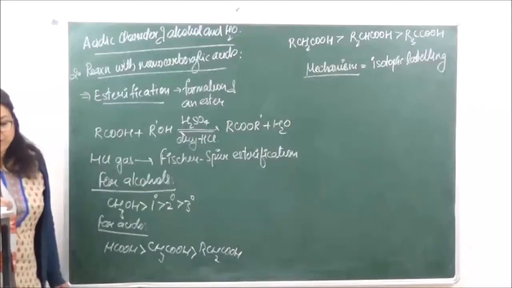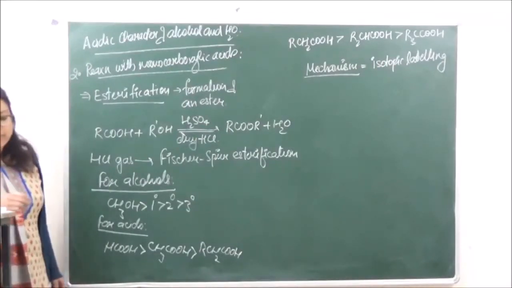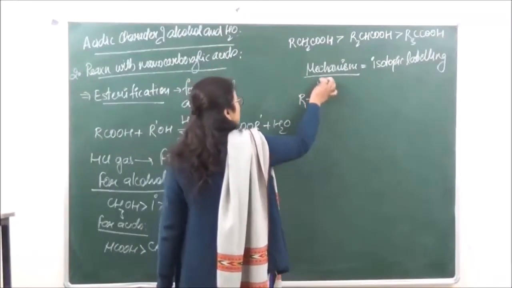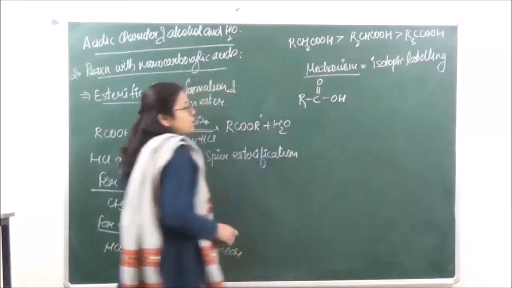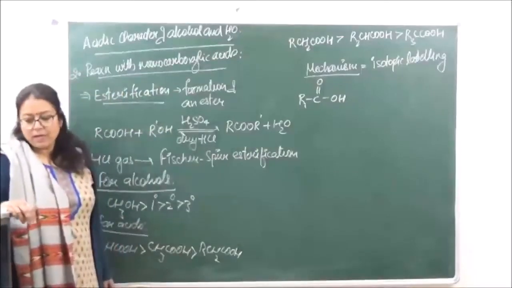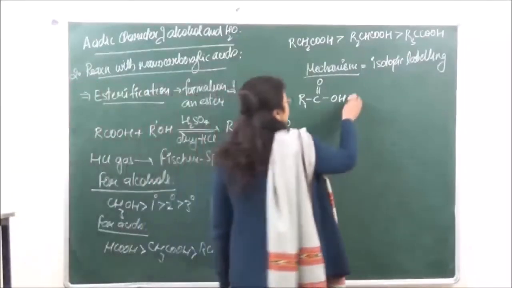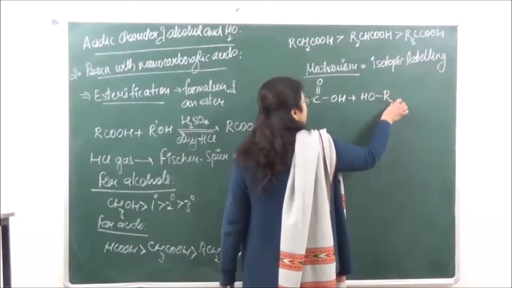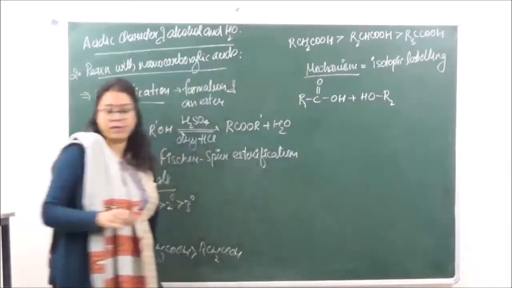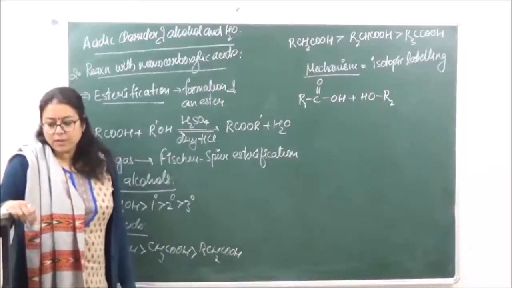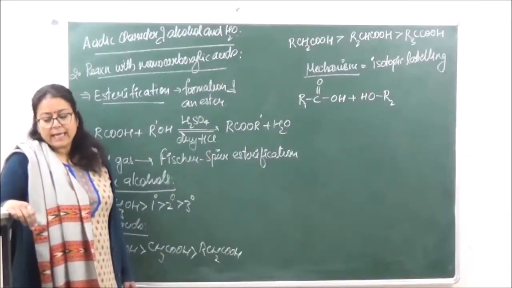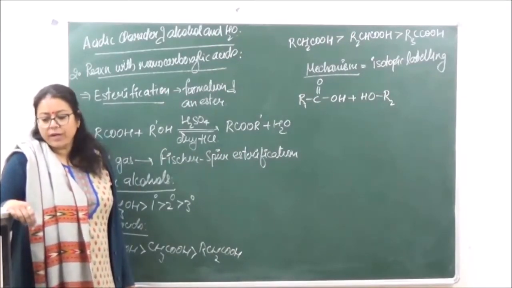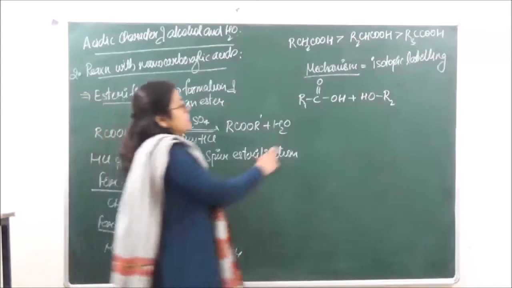When we look at the mechanism, say we have R1C double bond OH, this is the acid, and we are taking an alcohol over here. Let's say this is R2, we have different alkyl groups present. The reaction will take place in presence of an acid, and it is seen that the R2 is going to attack at this carbon atom.